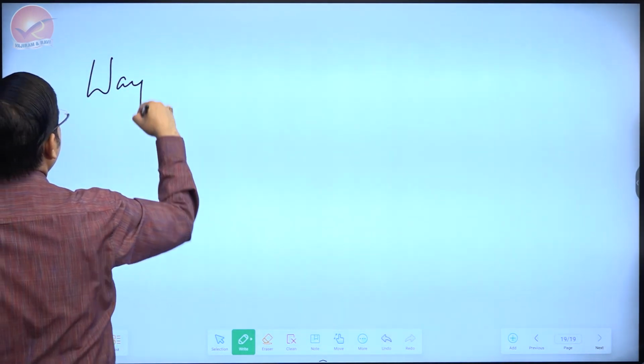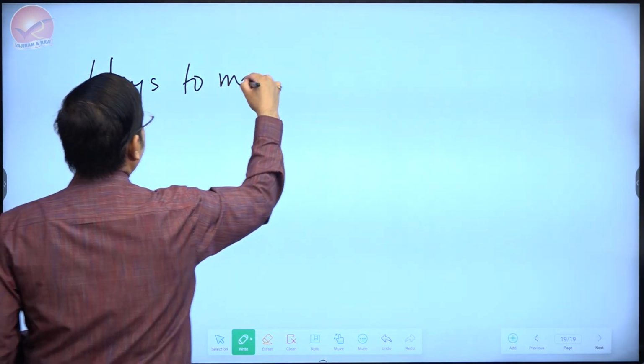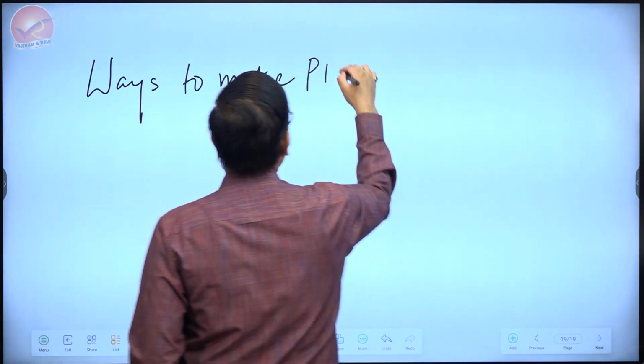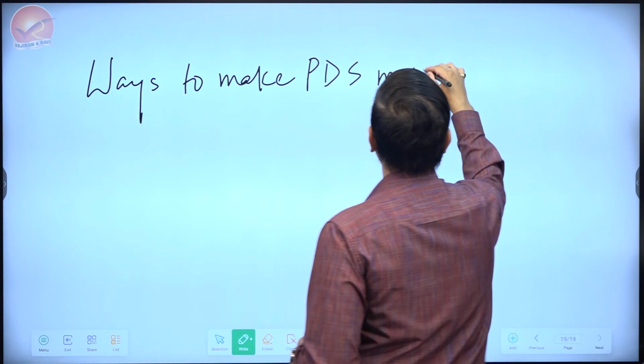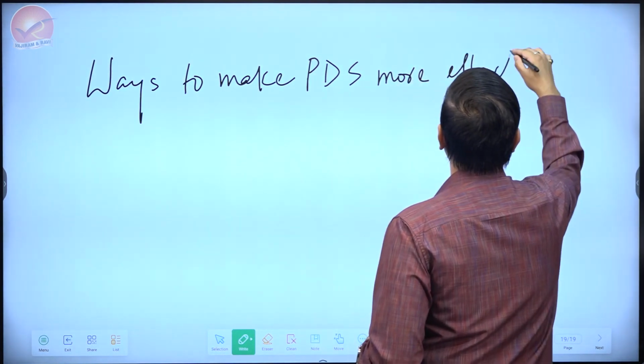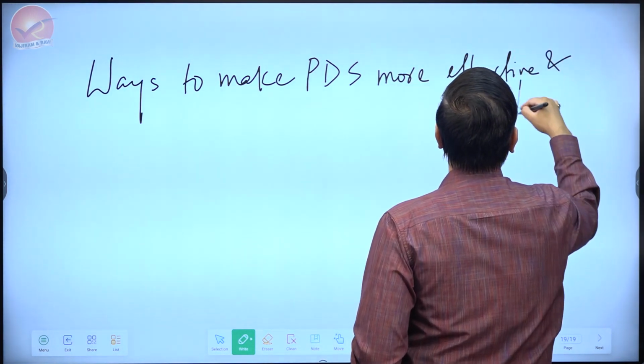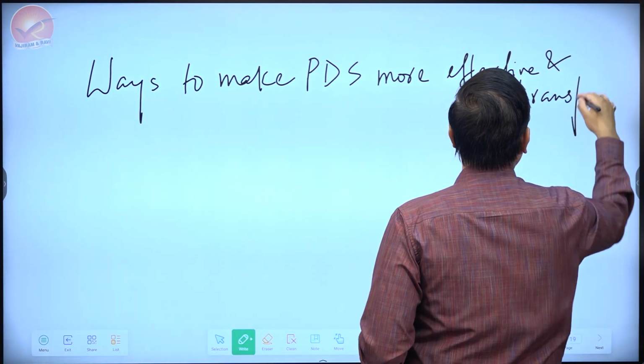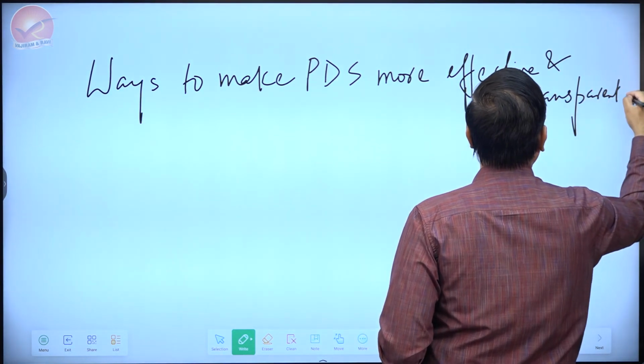So how can it be made more effective and transparent? Ways to make PDS more effective and transparent.